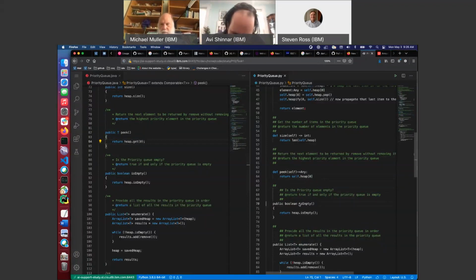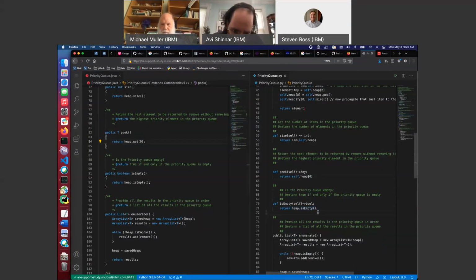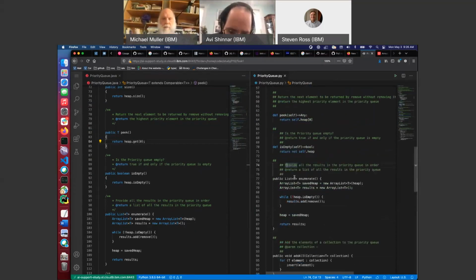Okay, so now we have def is_empty. What am I doing? Self. This is going to return a Boolean. And let's see, this is going to return a self.heap. Is there an is empty? Actually, I can just do this. So not self.heap, right? That's idiomatic. That'll work, we know it's not none, so yeah, it works. Okay, so wait, if self.heap is true, that means it's not empty. Okay, good. There we go.